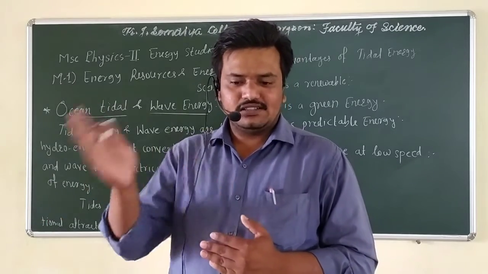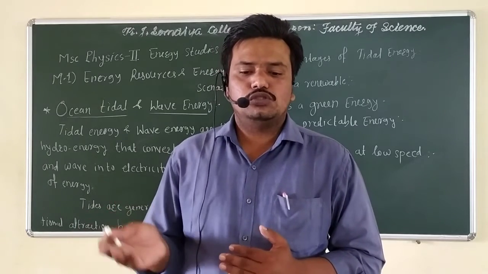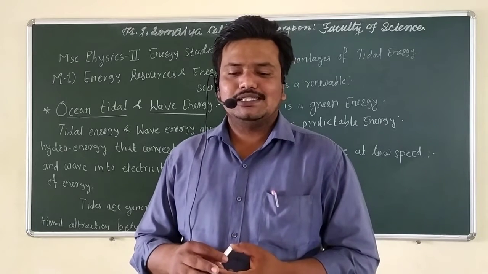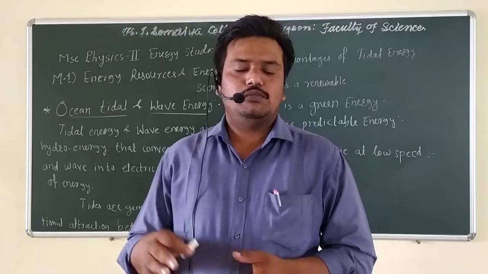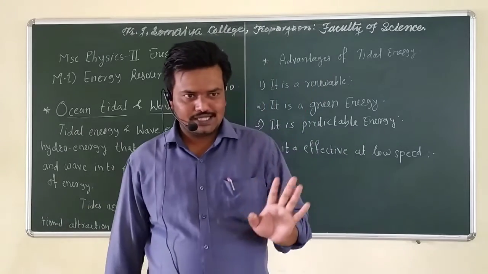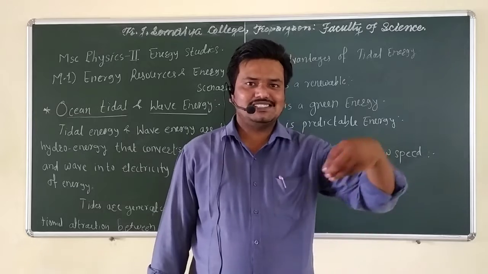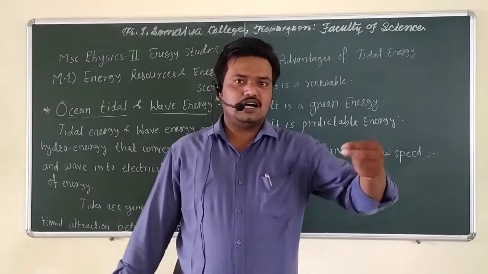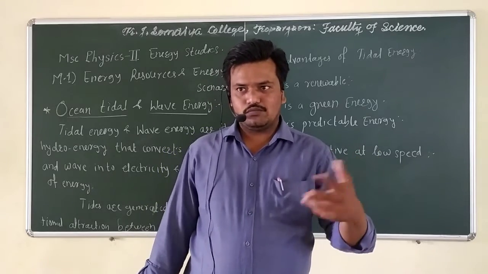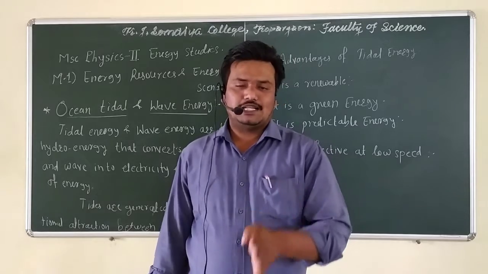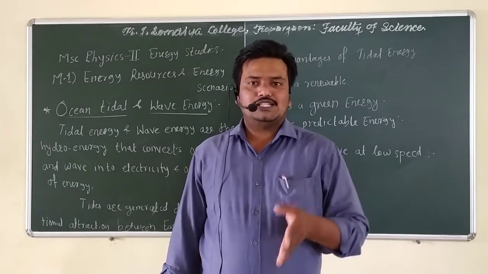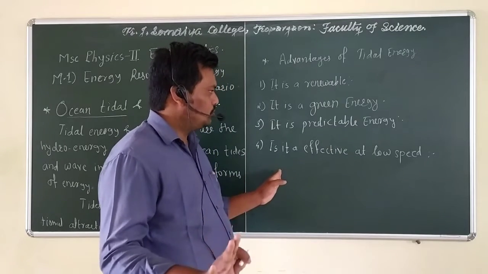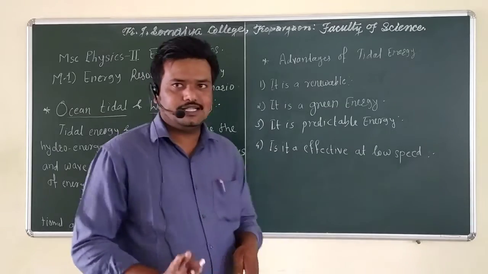Water is denser than air, which helps to produce electricity at low speed. Based on calculation, power is generated even at 1 meter per second. So if the tidal range or speed is minimum, nearly equal to 1 meter per second, the turbine still generates electricity. That is also an advantage: even if the tide speed is low, it can still generate electricity.